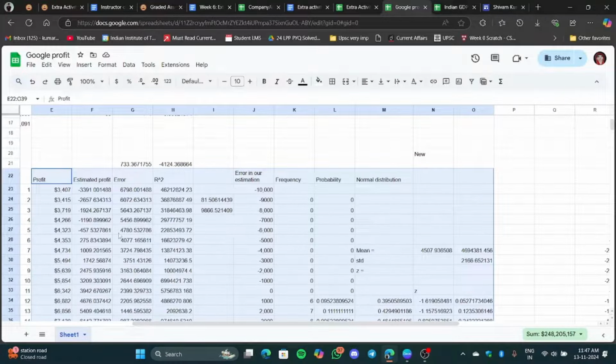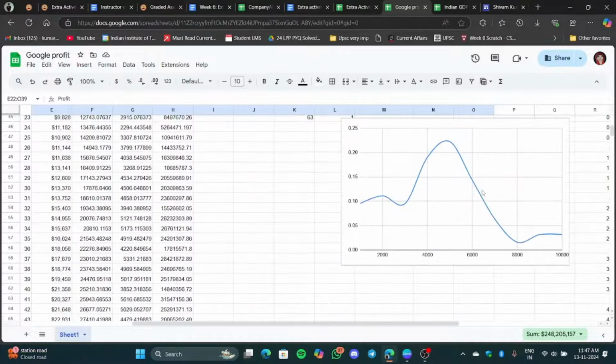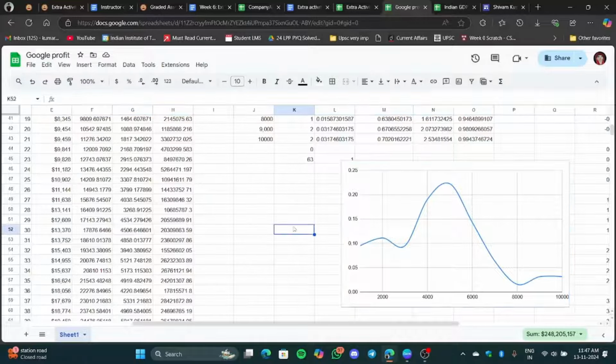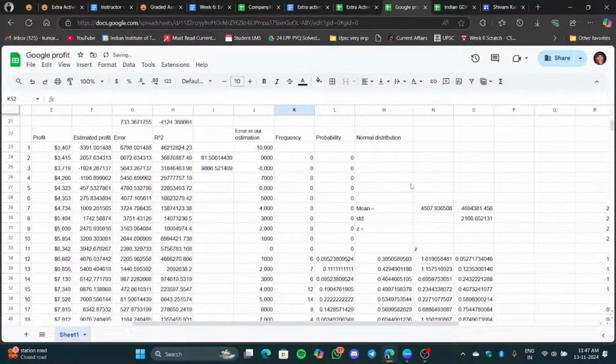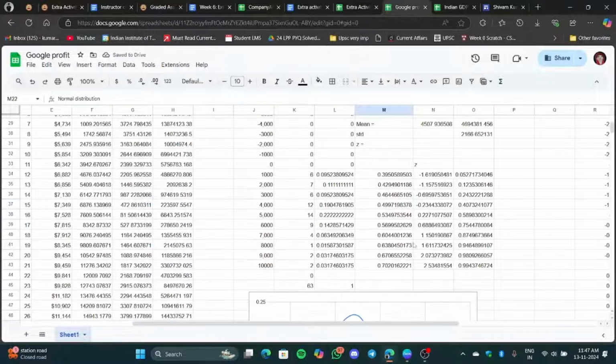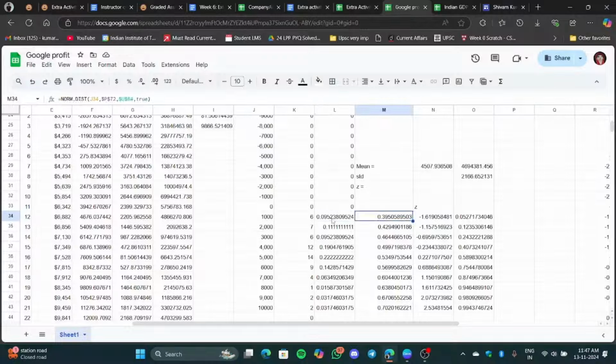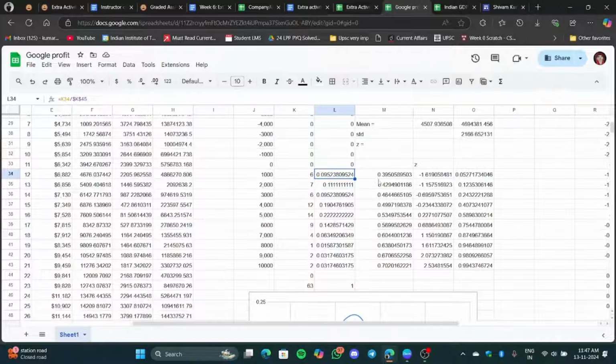So I will tell you how to calculate these errors and estimated errors. And this was the final probability density curve, some sort of normal distribution curve we got over here, and then we came to a conclusion that, okay, not exactly. You can see over here, this is the normal distribution that we calculated, and this is the theoretical probability that we calculated initially. So you can see the values are not exactly the same.